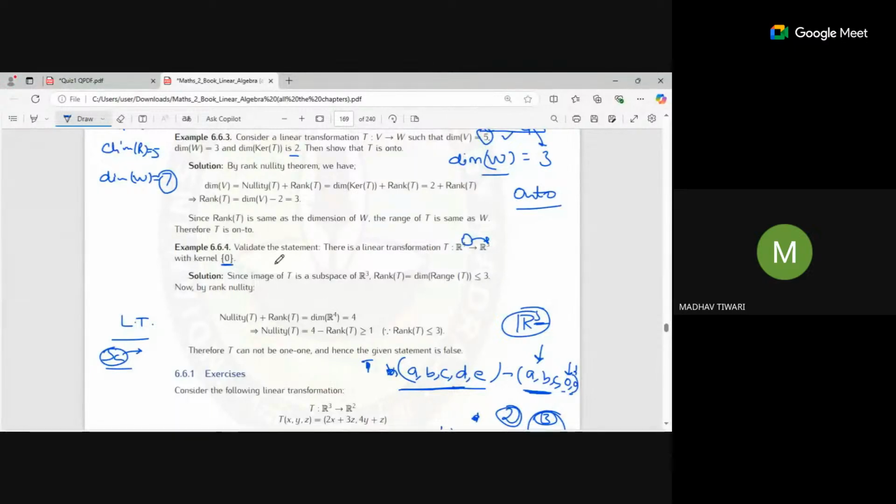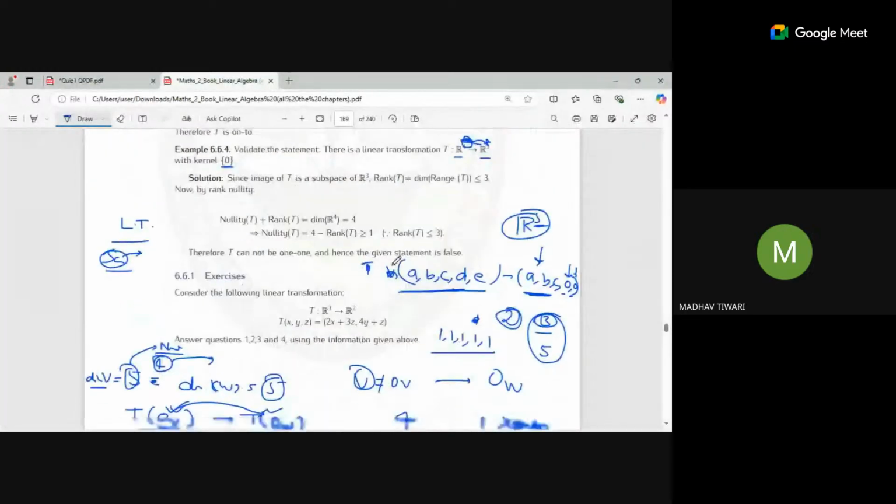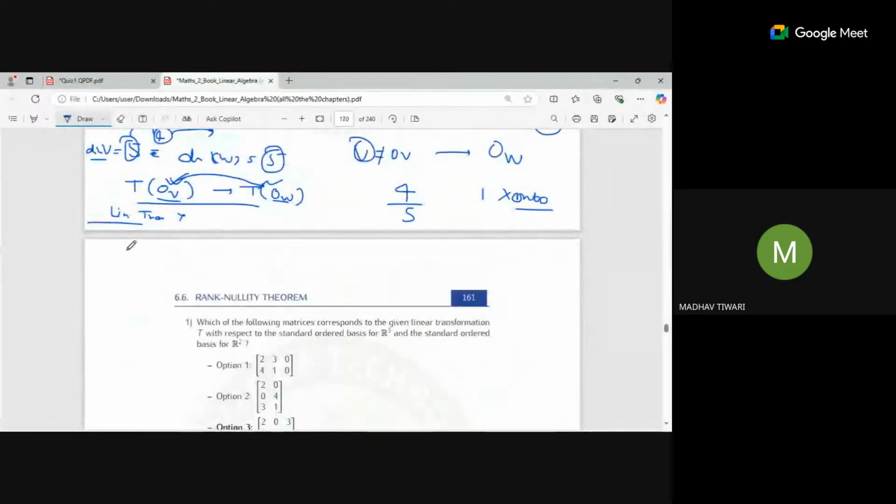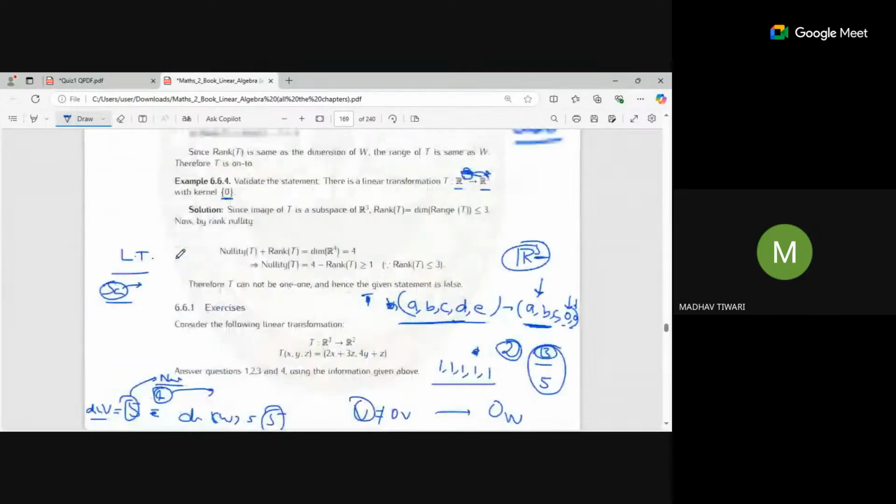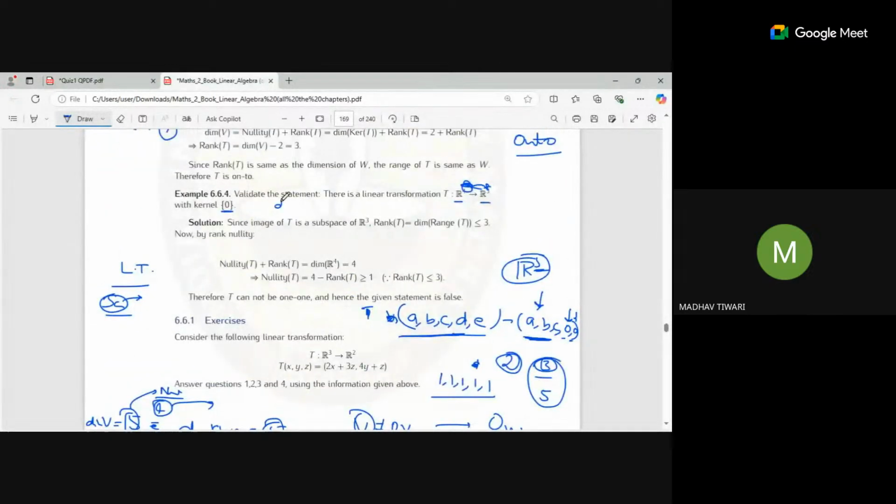So in this one, it is saying that it is not possible, right? Why is it not possible? Suppose you have 4 dimensions here and 3 here. V has dimension 4 and W has dimension 3. So out of these 4 dimensions, you can only provide 3 to there. So where will this one go? It will go for null space, but it is saying that no, the null space has only a zero vector, meaning the dimension of kernel space is 0. Basically, so it is not possible.